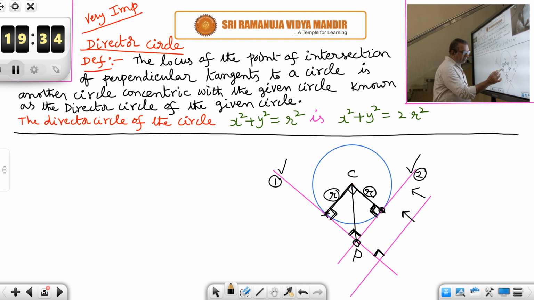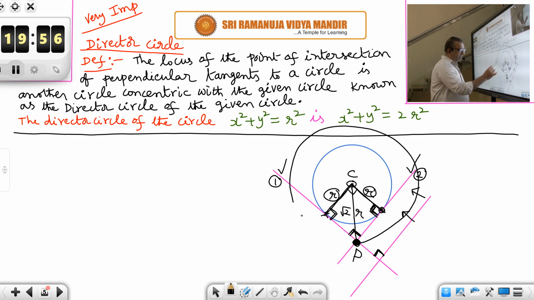Root 2R. Root 2 into R. That means the point P, whose locus we want, will always be at a distance of root 2R from the center of the circle. So, the locus of P is another concentric circle having the same center C, but radius equal to root 2R.